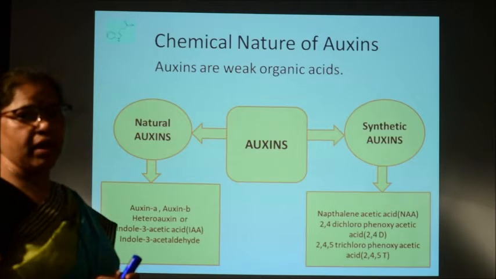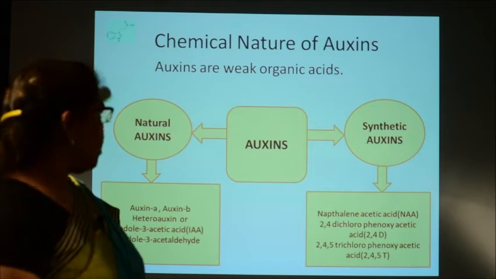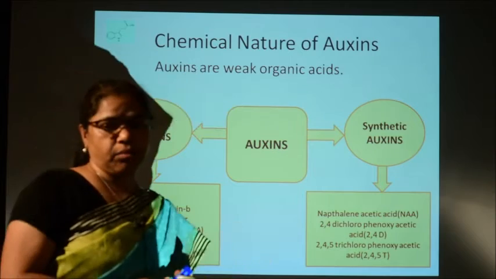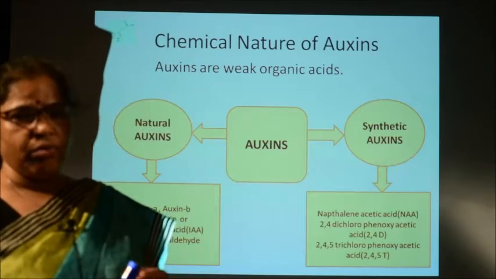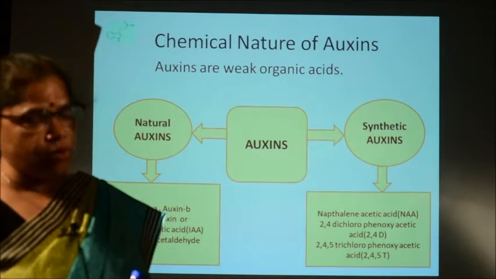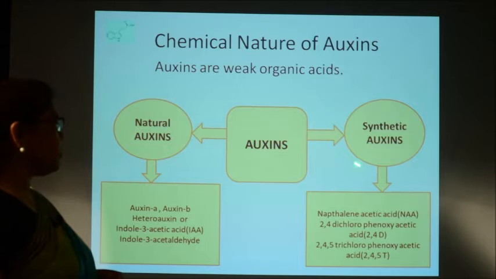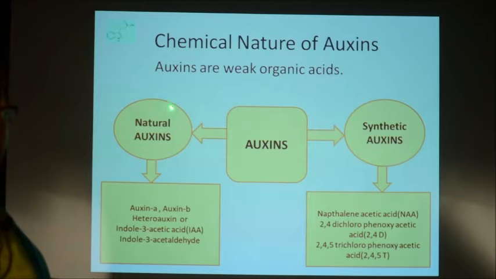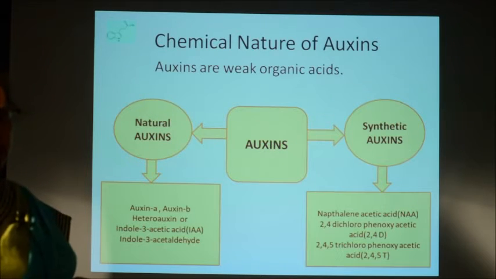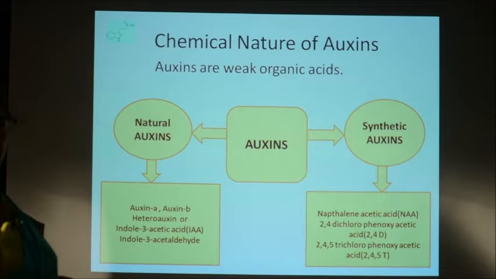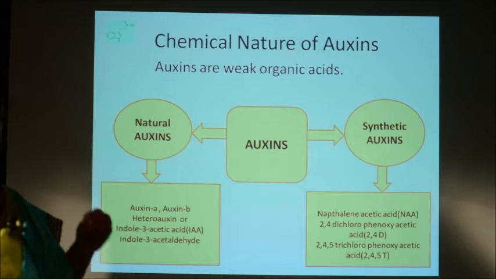Then what is the chemical nature of auxin? Auxins are weak organic acids in nature, and there are 2 types of auxins. I have told you that these phytohormones are naturally produced. So, auxin is a naturally produced hormone, no doubt, but at the same time it can be synthesized also. So, that is why 2 types of auxin are found, one is called natural auxin, another is called synthetic auxin. The examples of natural auxin are auxin A, auxin B, and heteroauxin, which is known as indole 3 acetic acid, very popularly known as IAA.